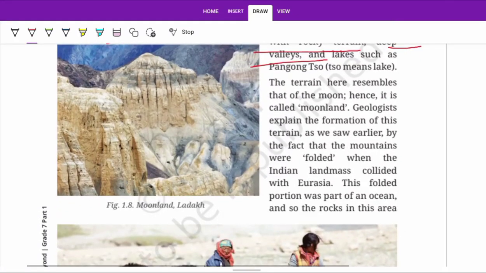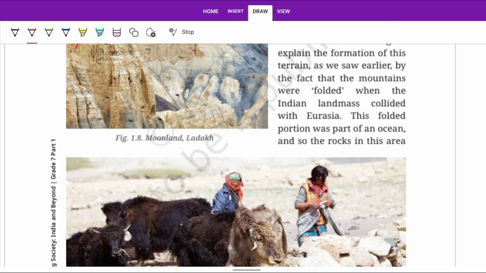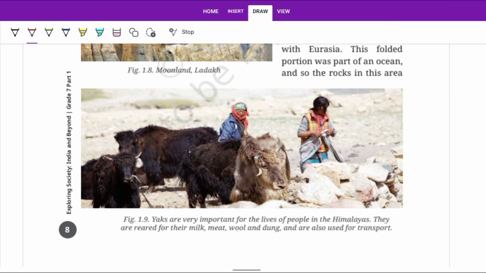So this place is very useful for research and astronomy activities. We can study stars, planets and other galaxies there, and see rare astronomical events.